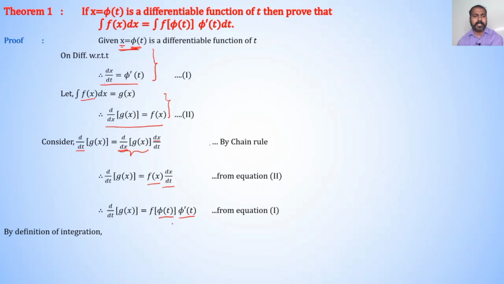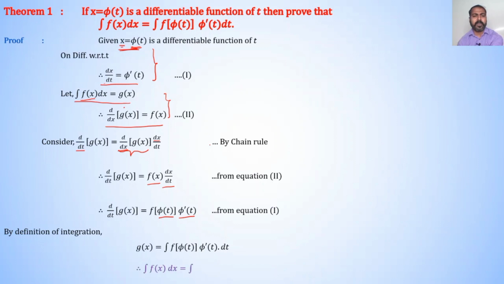Therefore, by definition of integration, g of x is equal to integration of f of phi of t into phi dash of t dt. But what is g of x? From equation second, g of x is nothing but integration of f of x dx.